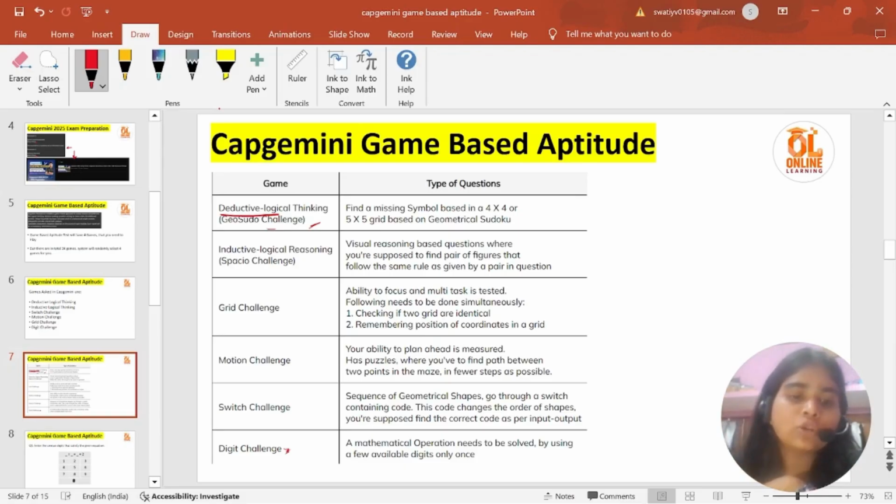Then you will be given the switch challenge, where different switches are arranged, and you will have the final result arranged differently. You have to give the numbers to them. And then we have the motion challenge. I think most of us have played this game. So let's move towards our game.